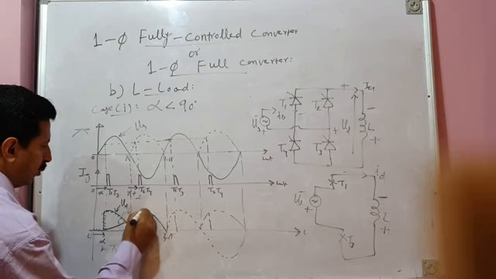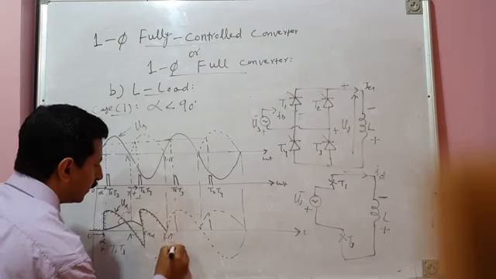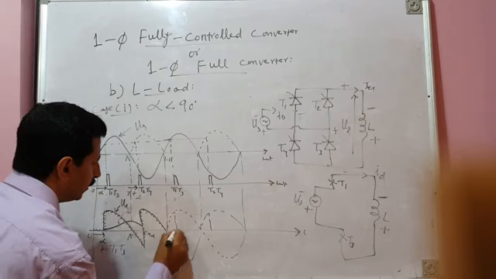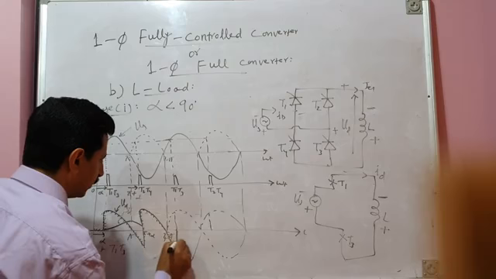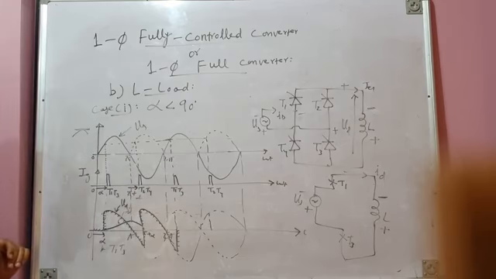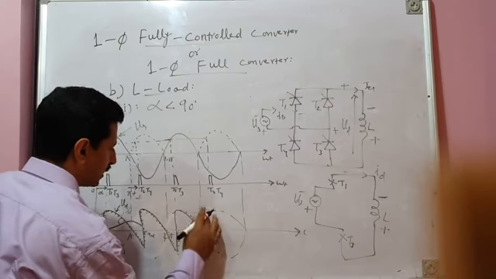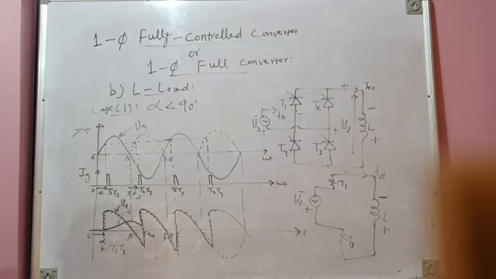So it is again positive. And then from 2 pi to 2 pi plus alpha, load voltage becomes negative. It becomes negative. And then it is again positive, and then again small segment negative, and so on. So this is the nature of load voltage. And this is load current.